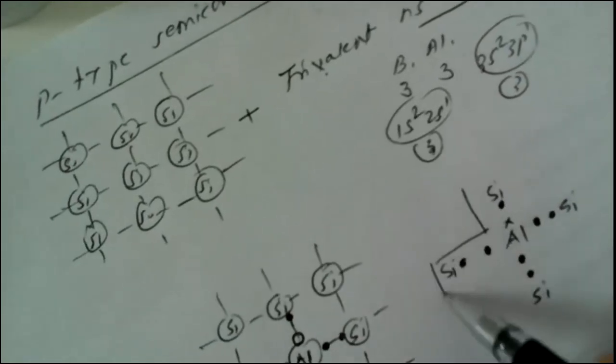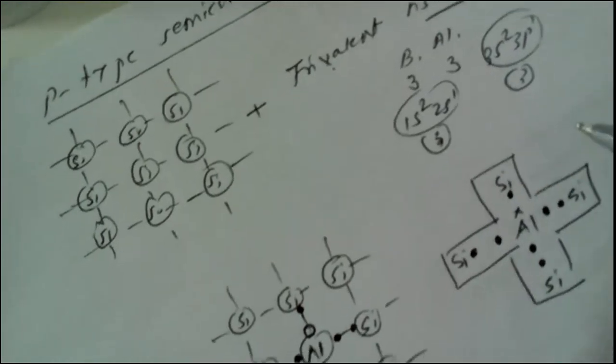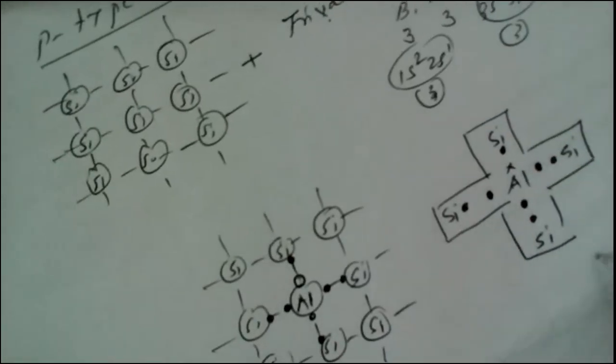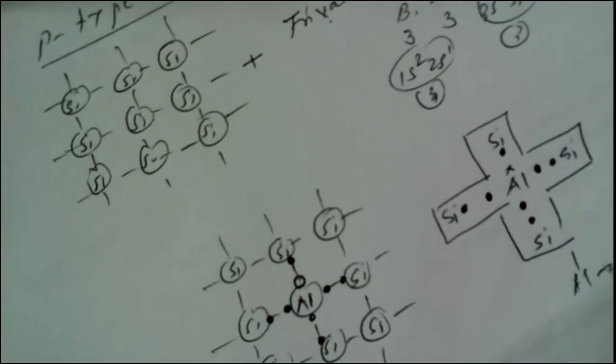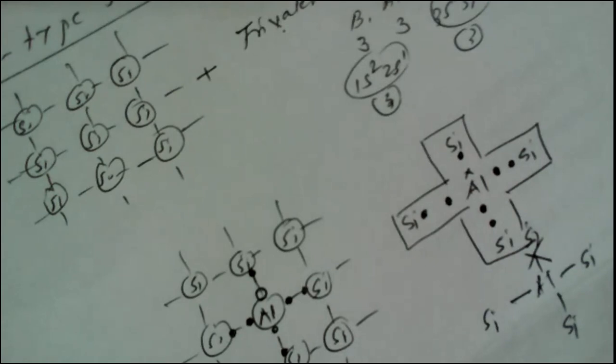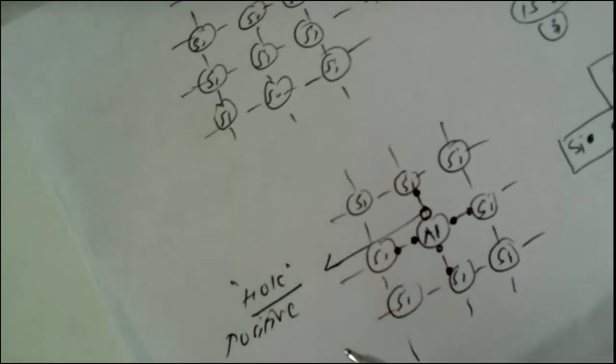So here this is the part of crystal structure of silicon doped with aluminum. So there are not enough electrons so as to form the bond. So this bond between aluminum and silicon is formed. Then second bond between aluminum and silicon is formed. The third bond is also formed. But for the formation of this bond, not enough electrons are available. Only silicon can contribute. So because of the absence of one electron, which creates a hole or empty space, and this hole is regarded as a positive hole because no electrons are present.